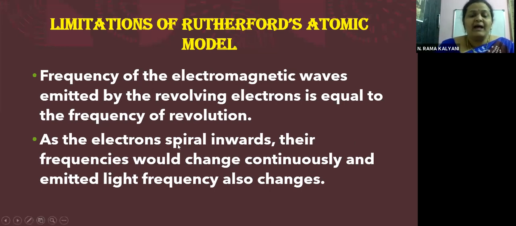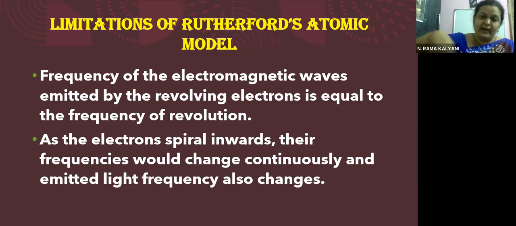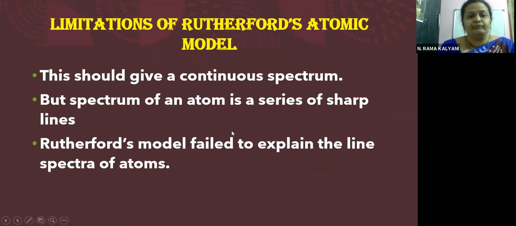Okay. Now, as the electrons were spiraling inwards, their frequency should change continuously, and the frequency of the emitted light should also change. Yes or no, children? We are saying it depends upon the frequency of revolution. Because of this limitation, the electron should be spiraling inwards. If it is spiraling inwards, its frequency of revolution should change, and the frequency of the electromagnetic radiation should also change continuously. So this should give a continuous spectrum.